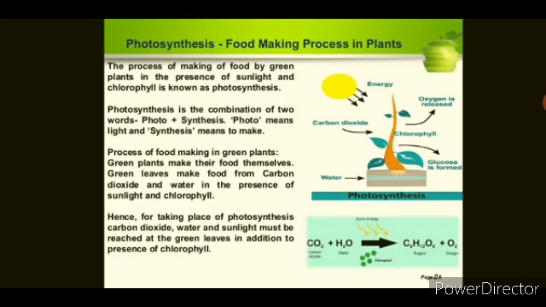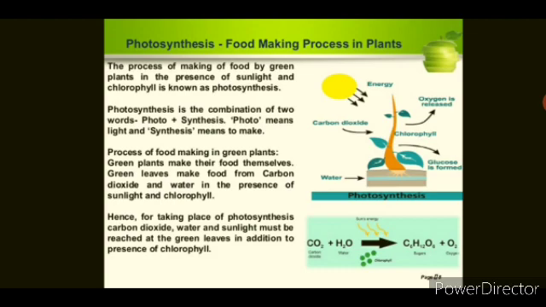Now we talk about nutrition in plants, which takes place by the process of photosynthesis. Photosynthesis is a process through which the plant can prepare its own food. It is the process of making food by the green plants in the presence of sunlight and chlorophyll. Photosynthesis is a combination of two words, photo plus synthesis. Photo means light and synthesis means to make. So it is the process of food making in green plants.